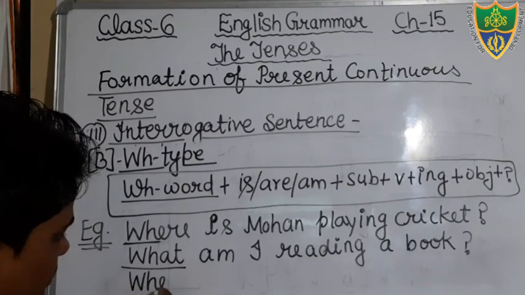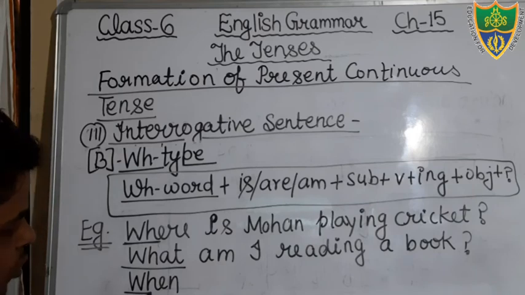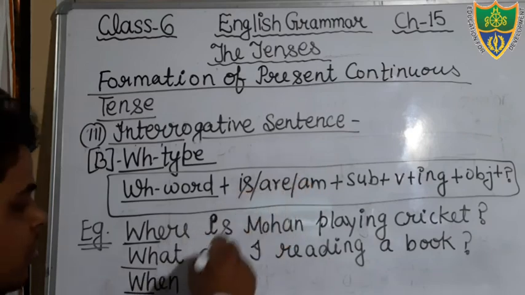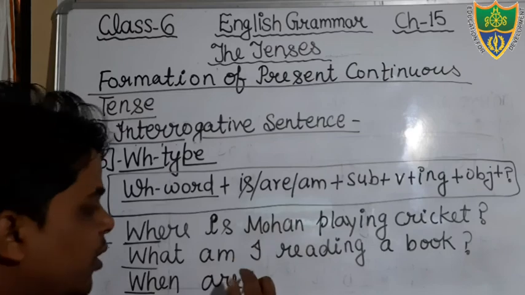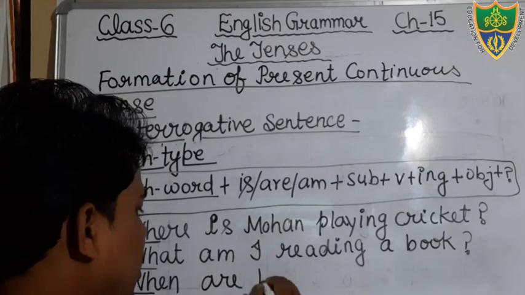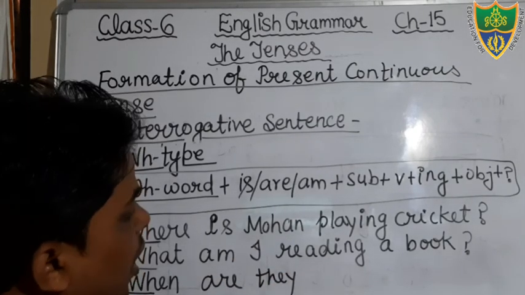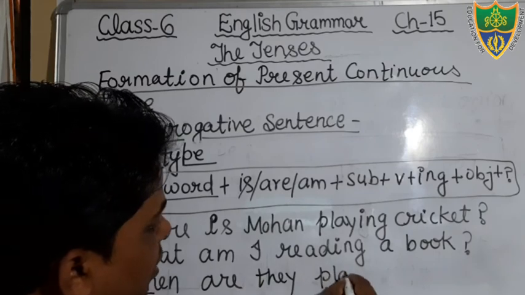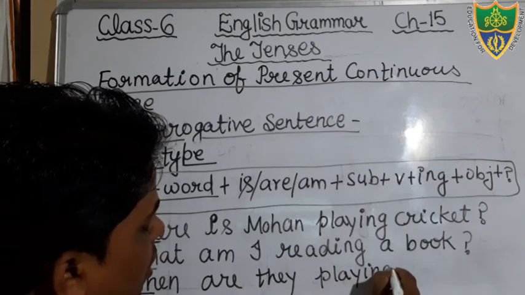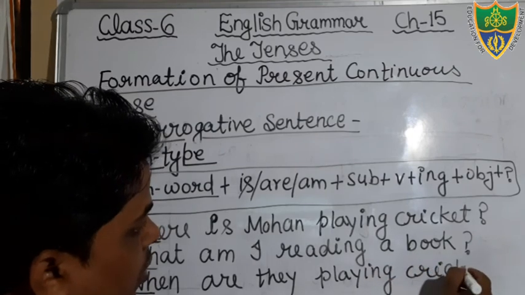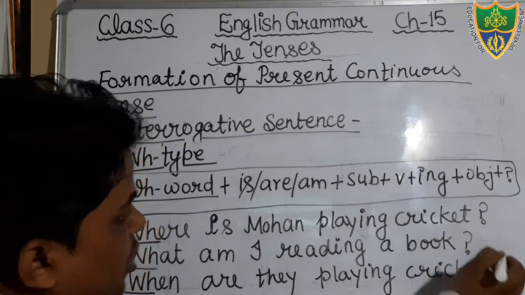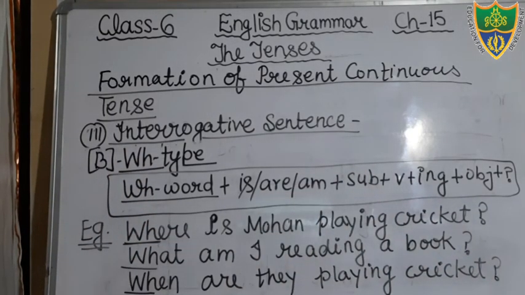when. Okay, that is also a WH word. Okay, and we will use here are, it means we have to use the subject in plural. When are they? Play is the main verb. When are they playing cricket? Okay, students, you can see the structure. You can see the sentences. When are they playing cricket?